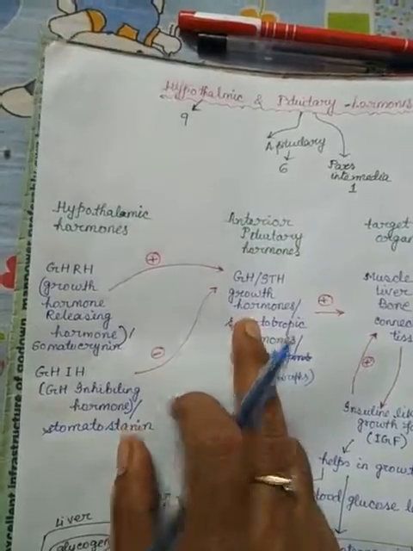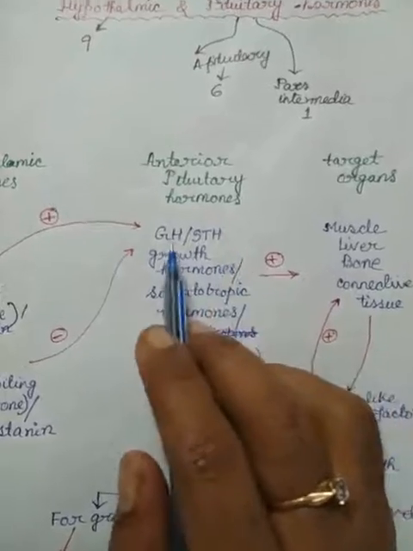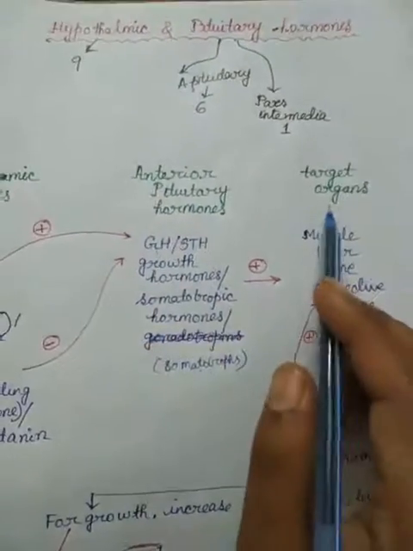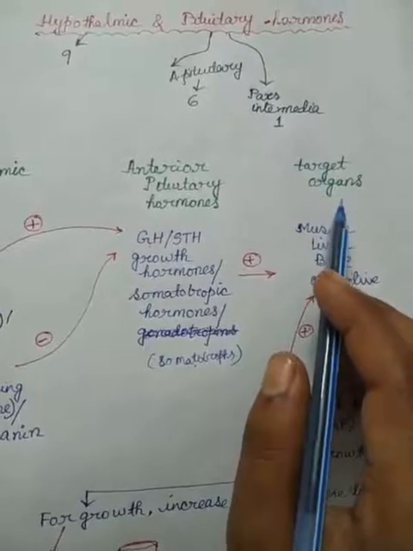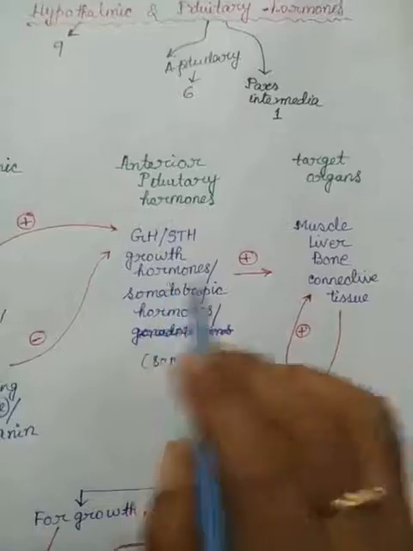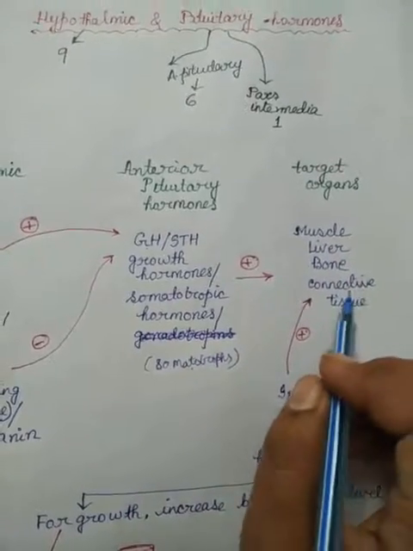Clear? Now, where does growth hormone act, what are its target organs? It doesn't have a particular target organ. It acts on muscle cells, liver, bone and connective tissues.